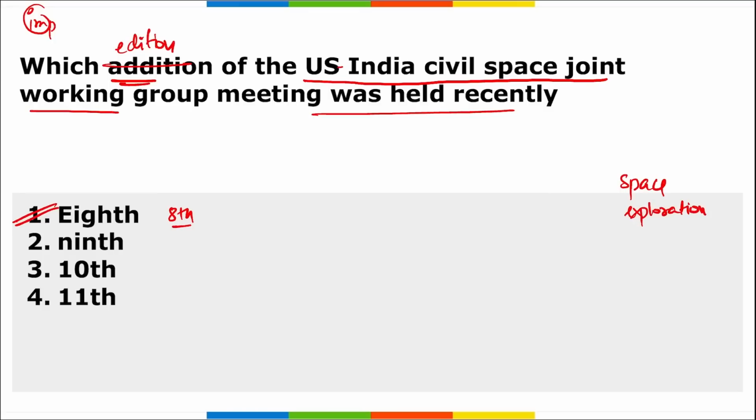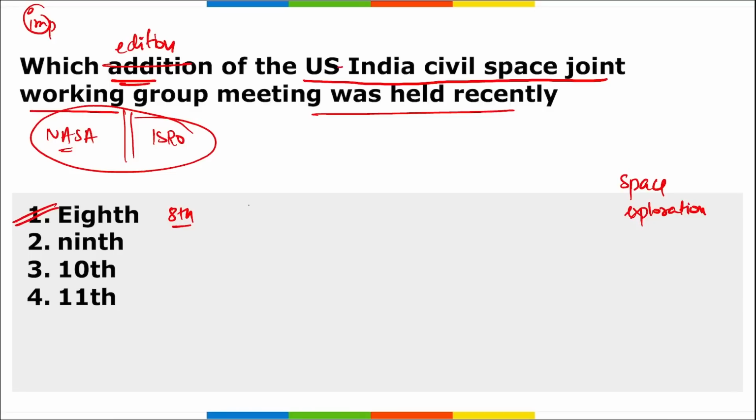We know the space agency of the USA is NASA. India's is ISRO. And we both know that ISRO is also launching various missions, be it the Chandrayaan mission or a mission to Venus. Even NASA is working on various other kinds of missions. So both these countries thought that we should collaborate in earth and space sciences as well as human exploration.